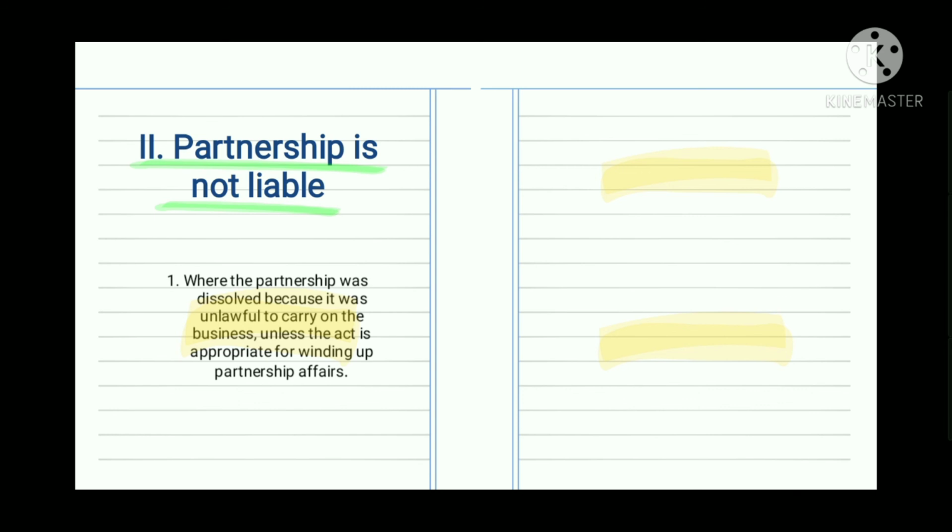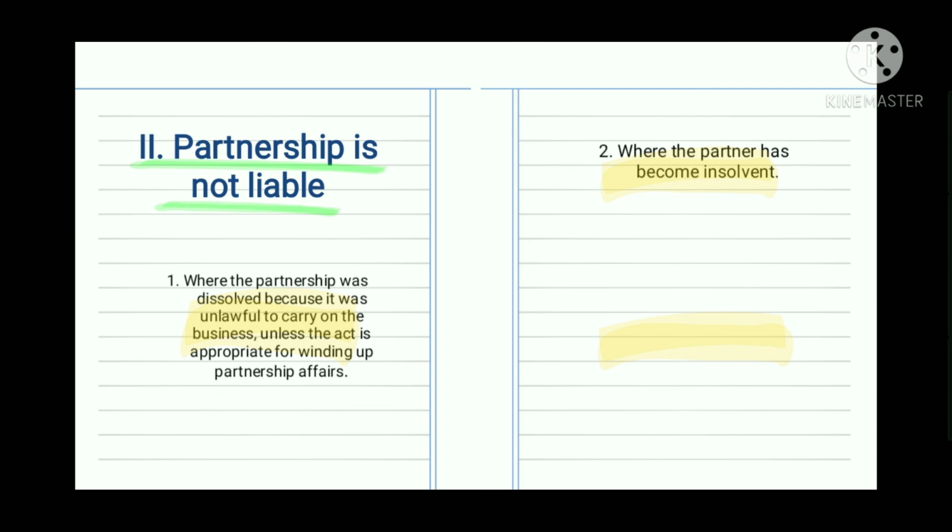Since yung business nga nila is unlawful, hindi na nito mabi-bind ang partnership. Pwera na lang if in connection with winding up, you can continue as long as it is about the winding up of partnership affairs.